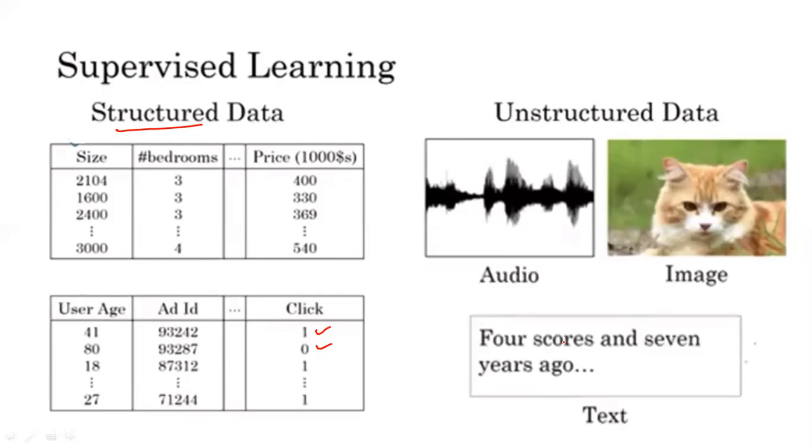Humans have a very good tendency to understand unstructured data, and this problem is very well solved by neural networks, because the older machine learning algorithms that we use are not capable enough of solving problems using unstructured data. So this is the big advantage of using neural networks. But if you have structured data, then I think you should first try to solve the problem using the typical machine learning algorithms that we have. But if unstructured data is given, then you can use neural networks to solve this problem much more effectively.